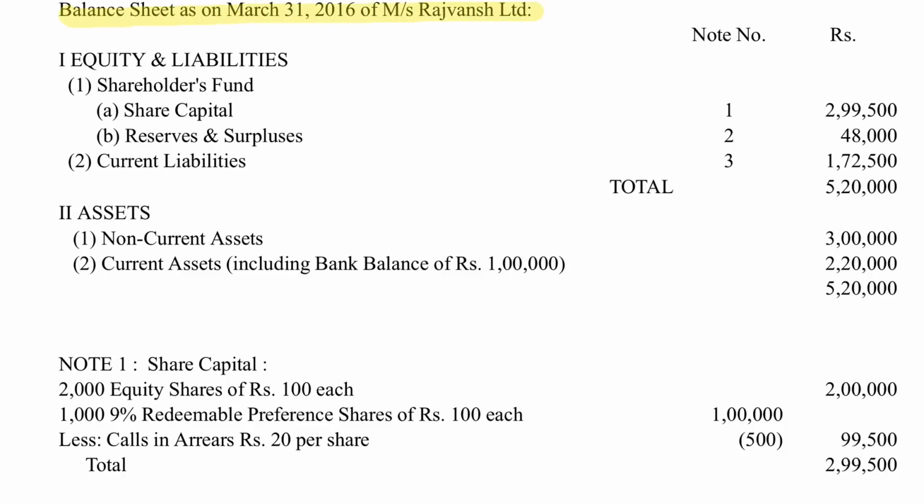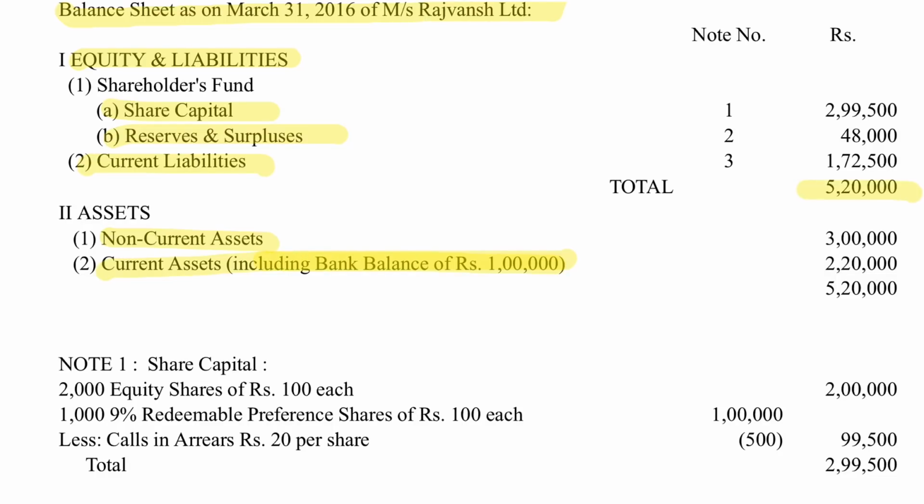In this case, we are given the balance sheet of Messrs. Rajvansh Limited. We can see that there is equity and liabilities, shareholders funds, share capital, reserves and surplus, current liabilities, and then there are assets as well, non-current and current assets. And they have specifically mentioned that there is a bank balance of 1 lakh.